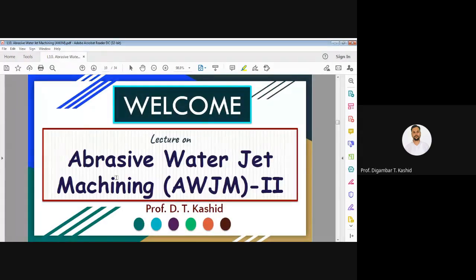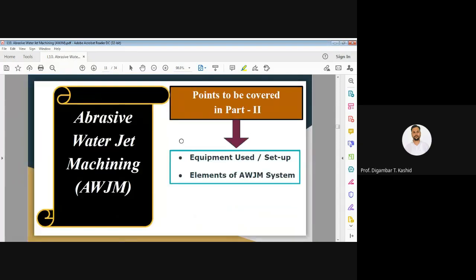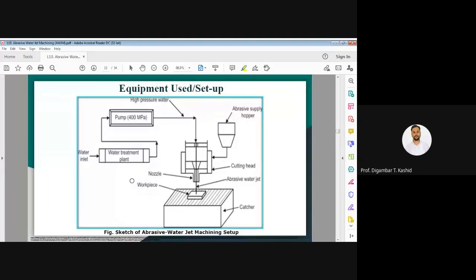Now let us go to the next part of this topic, that is the setup or equipment used for this abrasive water jet machine, AWJ. You can see the diagram. With the help of this diagram, I will explain the setup.